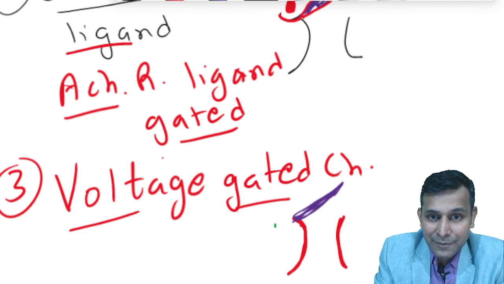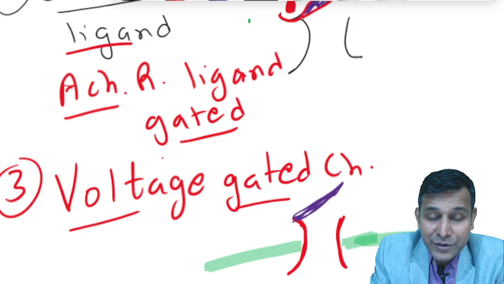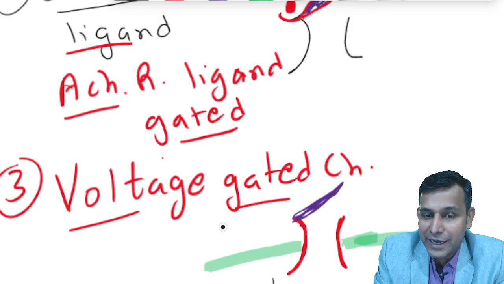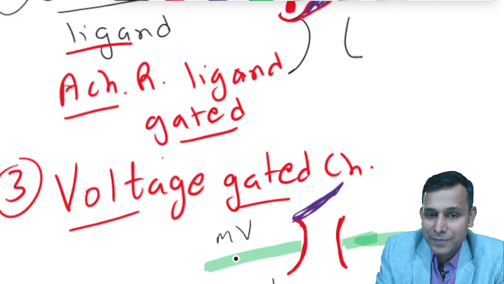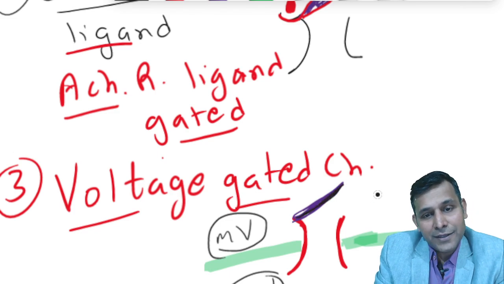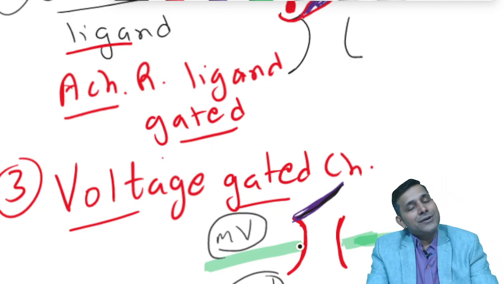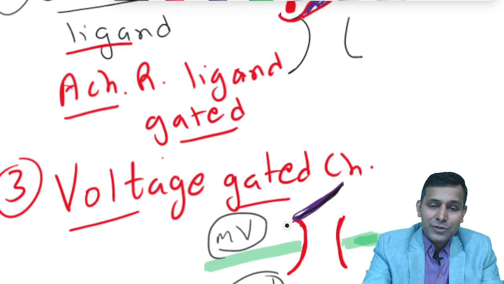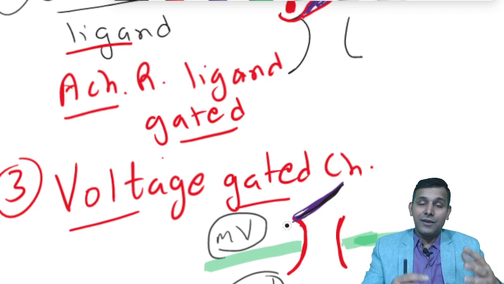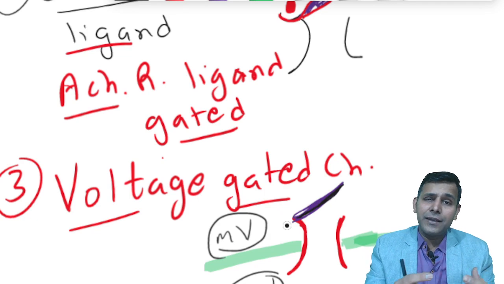Means if we have a cell membrane and a channel, then the cell membrane distinguishes the voltage inside and outside the cell membrane. So we have some voltage inside and some voltage outside the cell membrane. So a difference in this voltage, in millivolts, would open the channel, and the ions will move either from outside to inside or from inside to outside depending upon their concentration gradient. Okay, so this is a very huge variety. Now you can imagine the variety we have here. Say we have a mechanically gated sodium channel, mechanically gated potassium channel, mechanically gated calcium channels.